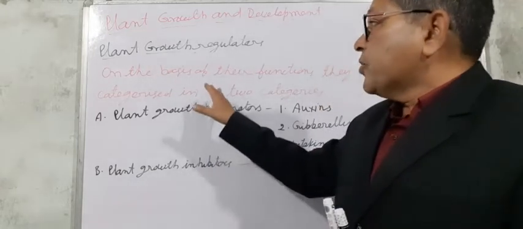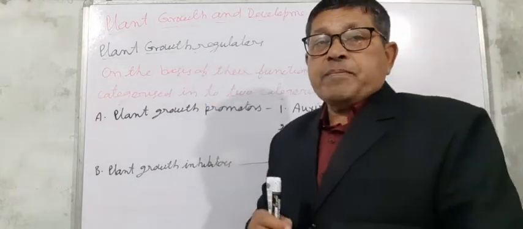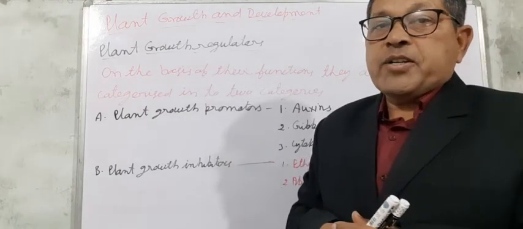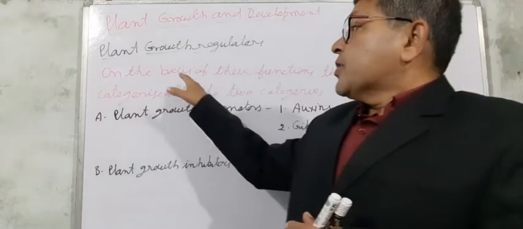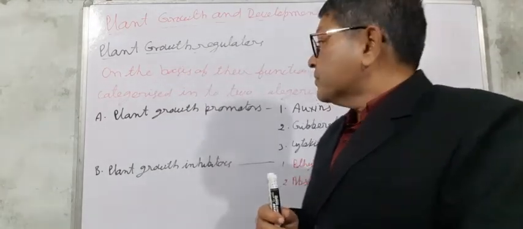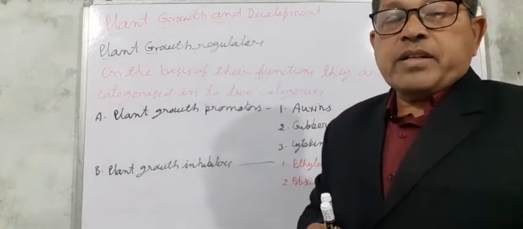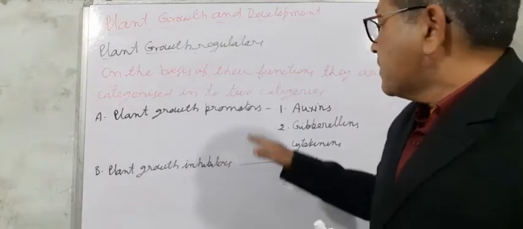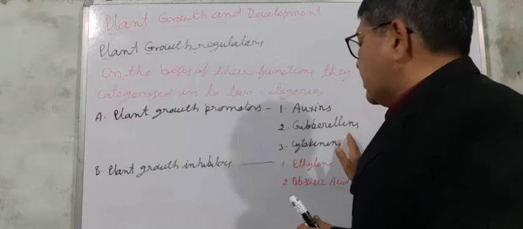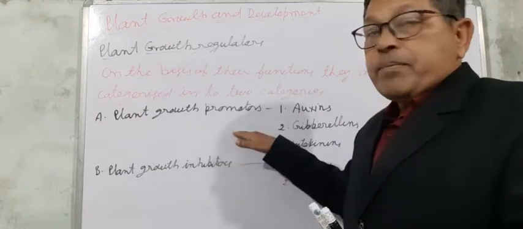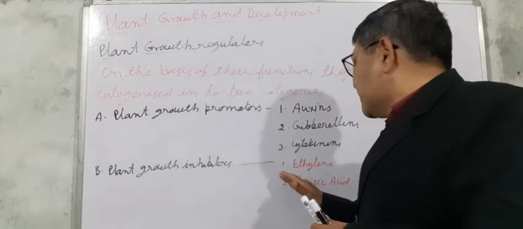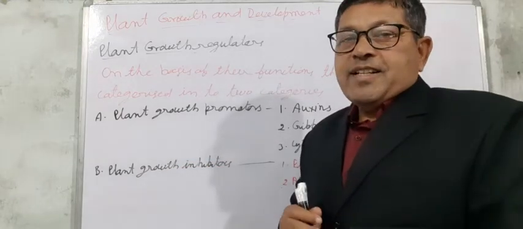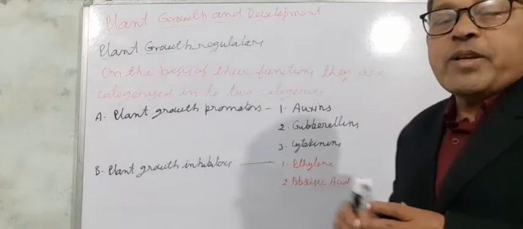So plant growth regulators are the phytohormones or plant growth substances. On the basis of their functions, these plant growth regulators or phytohormones are categorized into two categories. One is auxins, gibberellins, cytokinins. These are included in the plant growth promoters, while the others, ethylene and abscisic acid, are included in the plant growth inhibitors. Actually, plant growth inhibitors also play an important role.